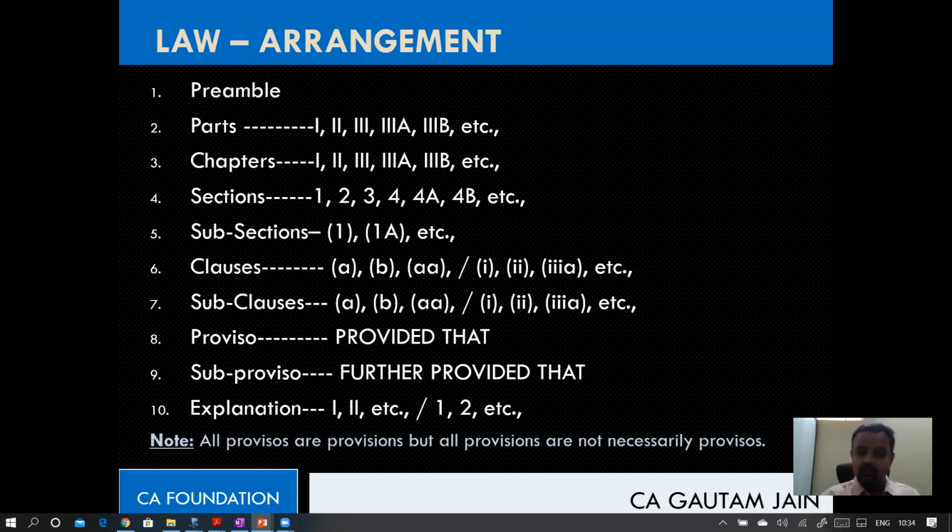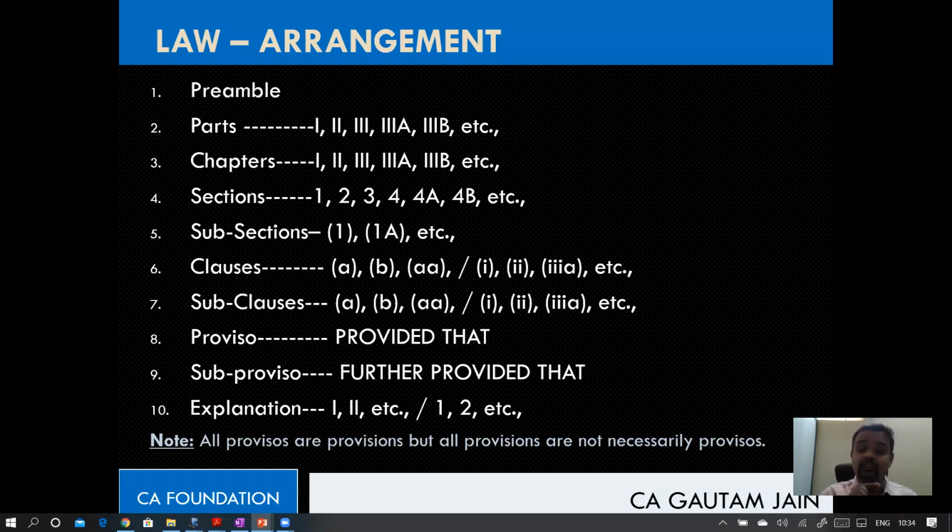Okay, wonderful. Next, do you think we will have an explanation after sub proviso? Answer my question quickly. Last 2-3 minutes to end the session. Please answer. Do you think explanation is there after sub proviso? Okay, some of you have written no. You are absolutely right. See, it is not necessary.